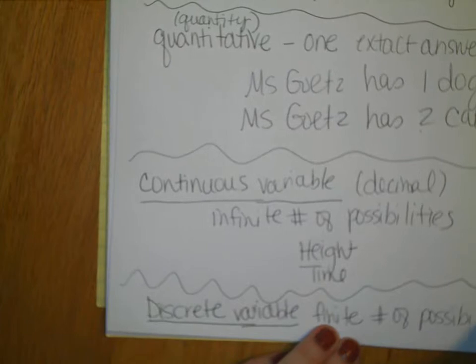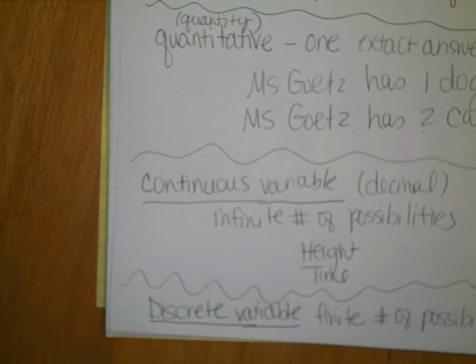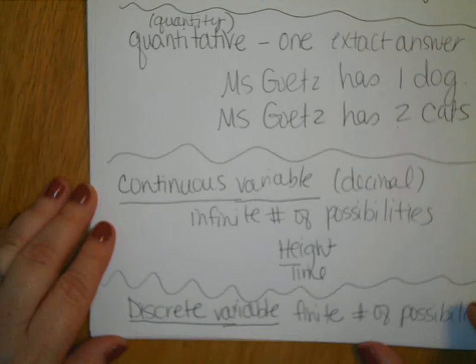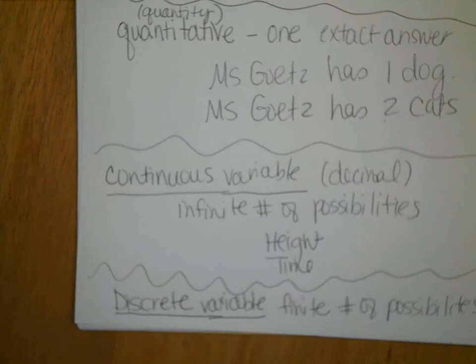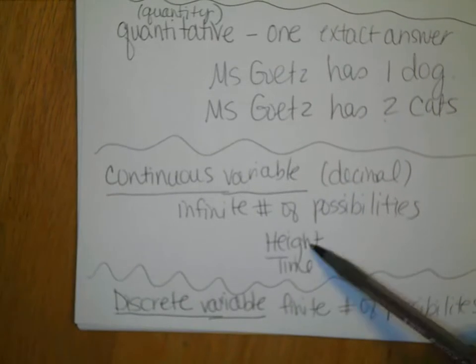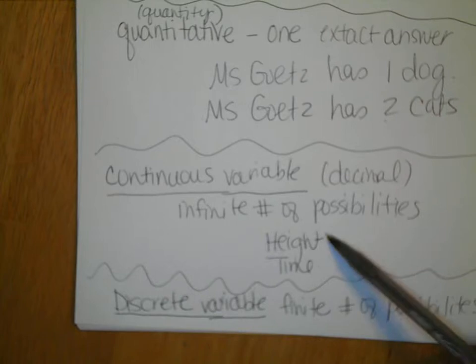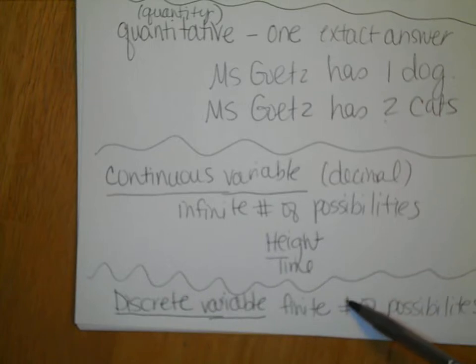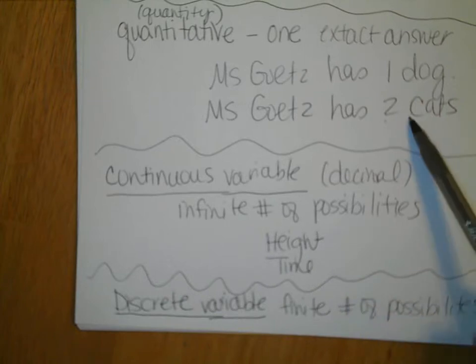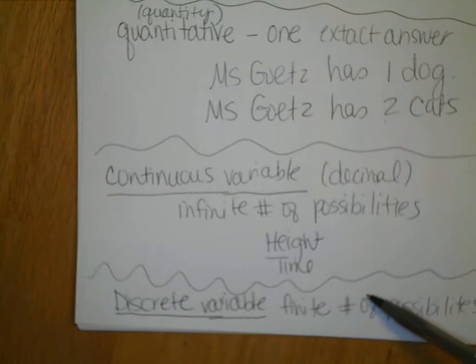That's what a discrete variable is called. So it can't be unlimited like height and time. It has to be discrete. Some quantitative variables are discrete variables, because you notice these are quite a bit the same, and we'll talk about that a little later. I just wanted you to know the different types and